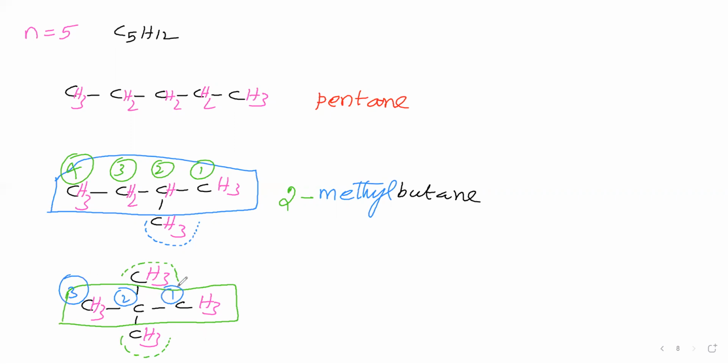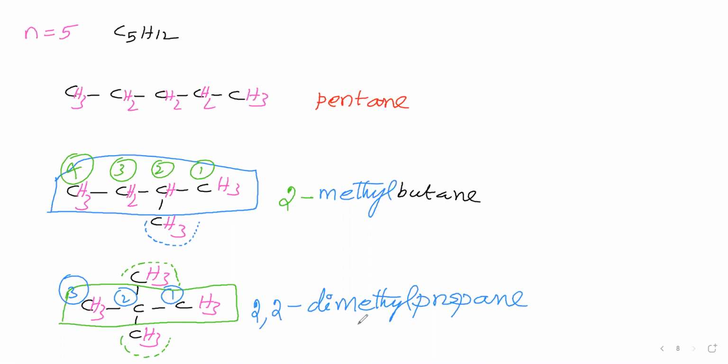So how many branches are there? There are two. This name is methyl. That CH3 name is methyl. Therefore dimethyl. This methyl group is present at the second carbon, therefore 2. This methyl group is present at the second carbon, therefore 2. So 2,2 dimethyl. This parent chain contains 3 carbon atoms, therefore prop. Then carbon-carbon single bond, therefore ane. So we can say the name of this compound is 2,2 dimethyl propane. Okay.